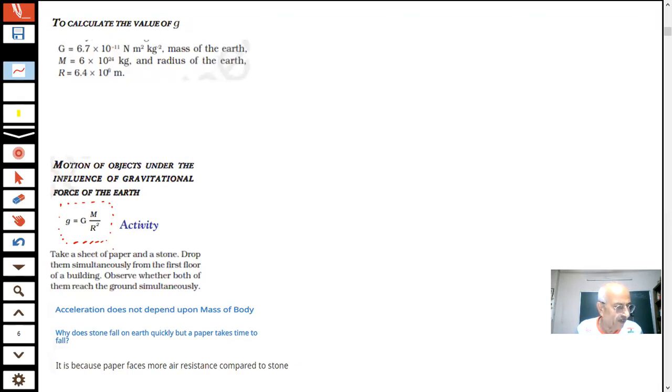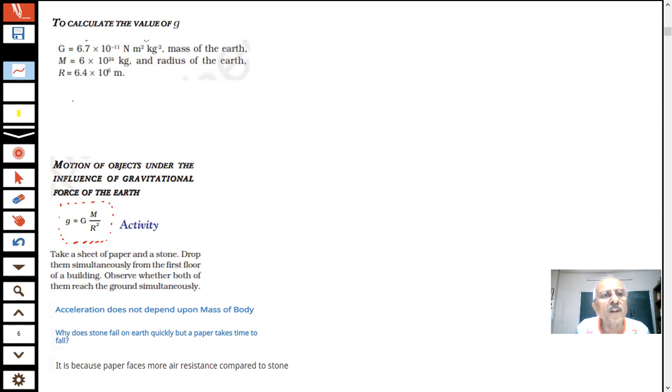Now, you know that r we can take as the radius of the earth, because the radius of the earth is very, very large. You have been given the radius of the earth. This is the radius of the earth, student.